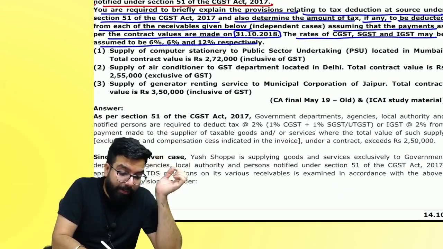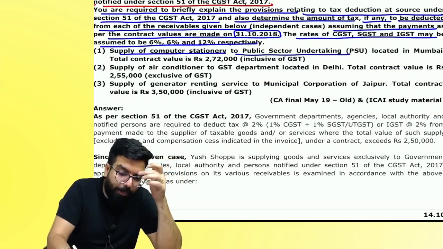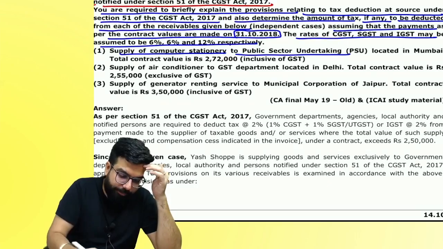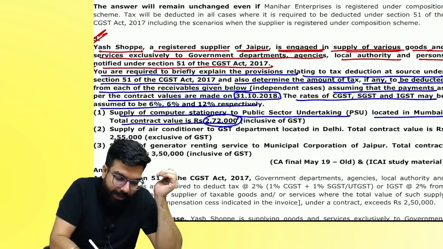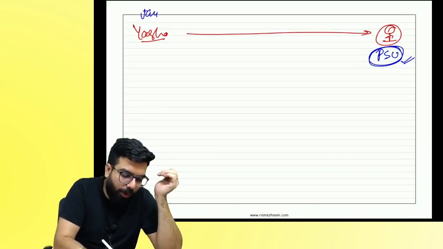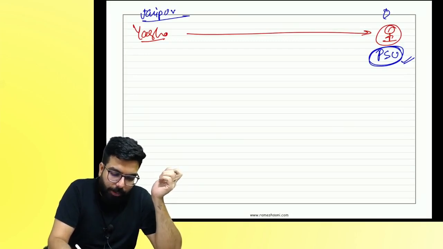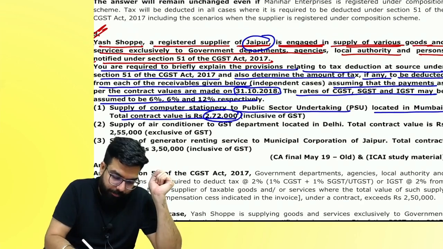People over here, supply of computer stationery to PSU. Will PSU deduct TDS? Located in Mumbai. Contract value is 2 lakh. Where are you? Jaipur.